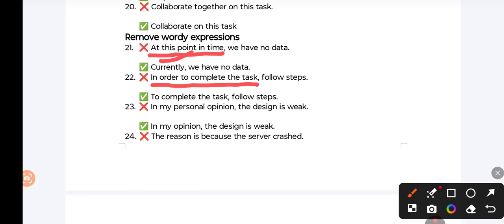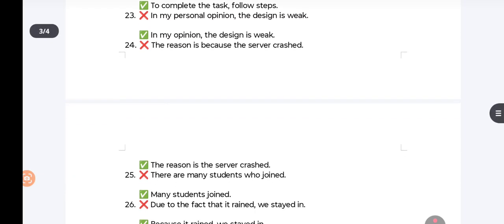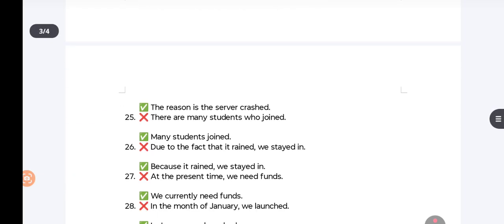"In my personal opinion." When you have already used "my," there is no use of the word "personal." "In my opinion, the design is weak." "The reason is because the server crashed." "The reason" is itself enough. "The reason is the server crashed."